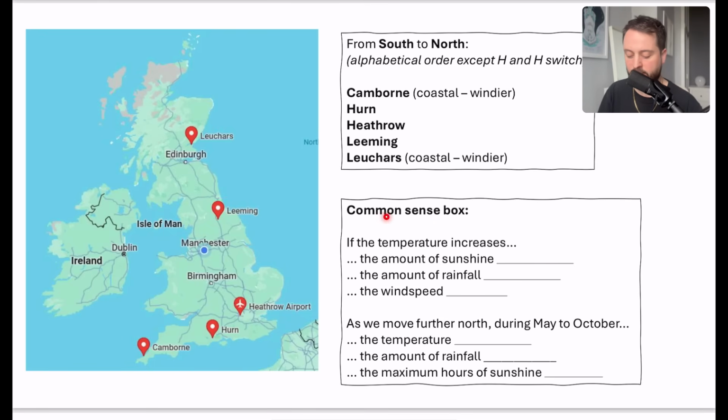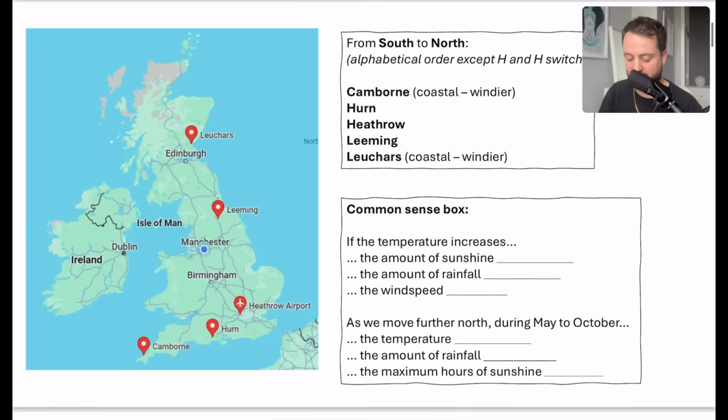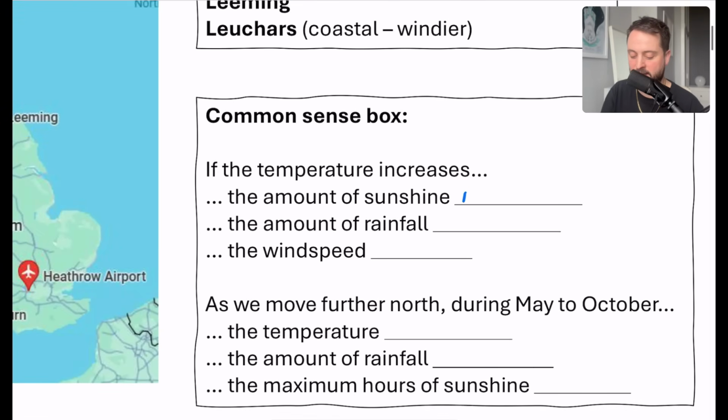Now, the common sense box. I hope we've got common sense, but we might not, so we're going to spell these things out loud and clear. Now, if the temperature increases, we're going to think about what might happen to these three different things. Well, if it's getting hotter, it makes sense that the amount of sunshine also increases. So if the temperature increases, the amount of sunshine increases. And that probably works the other way around. The amount of sunshine means a higher temperature.